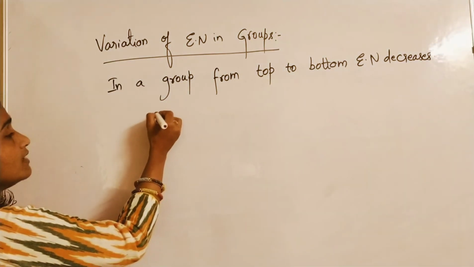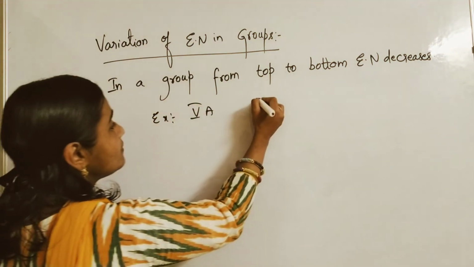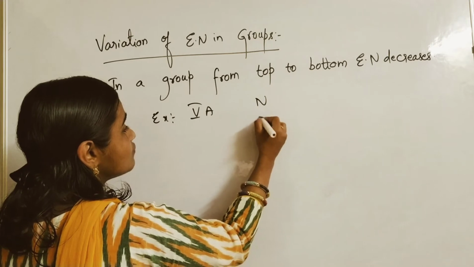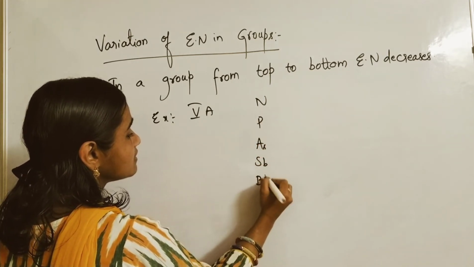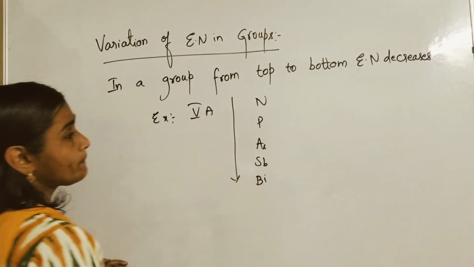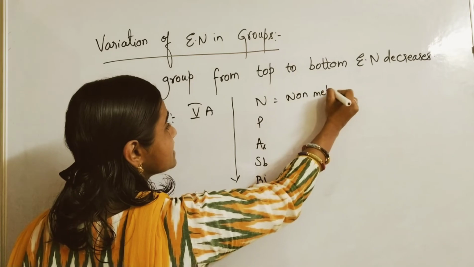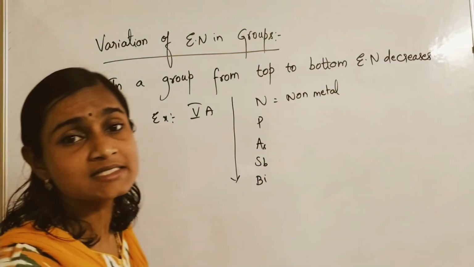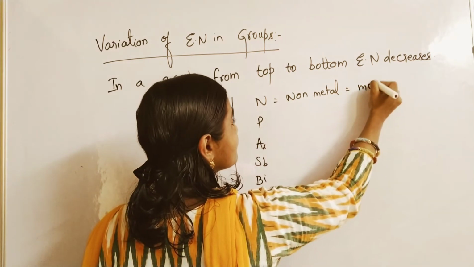Suppose you take the example of 5th A group elements. 5th A group is what? Nitrogen, phosphorus, arsenic, antimony, bismuth. Down the group, nitrogen is a non-metal, a gas, so more electronegative.